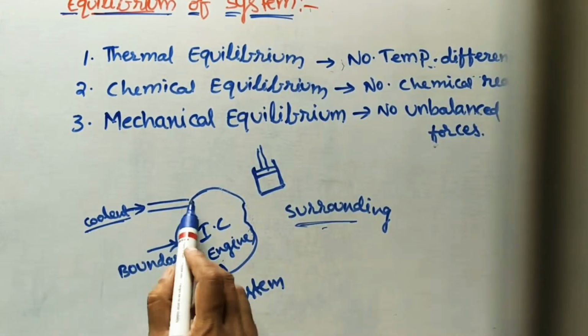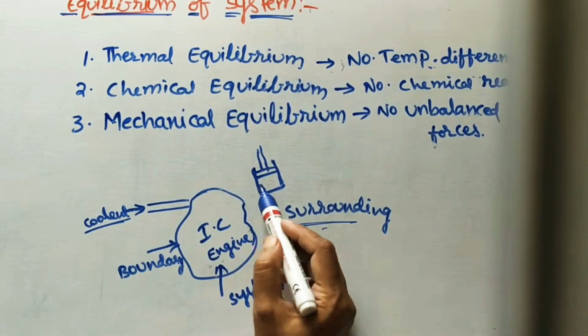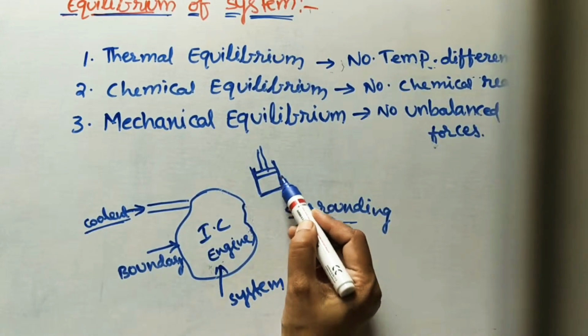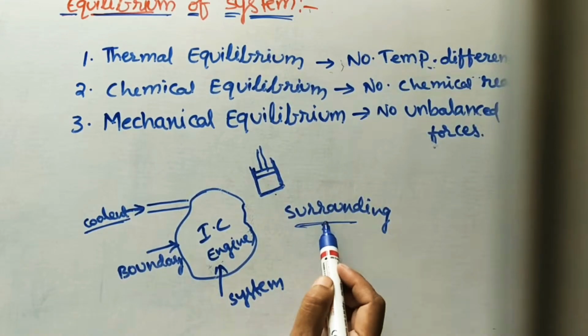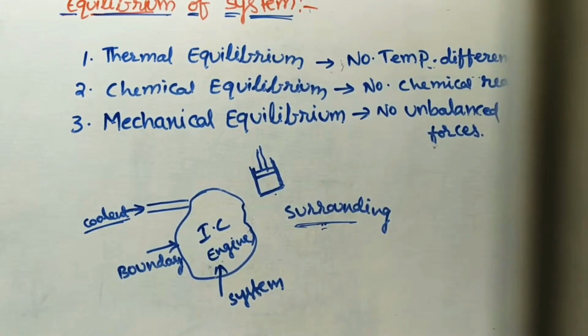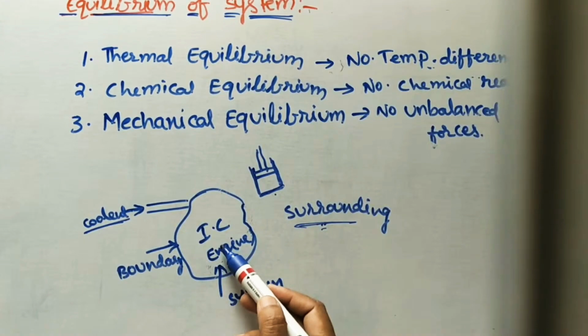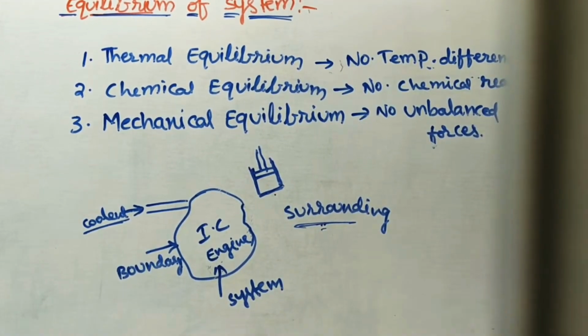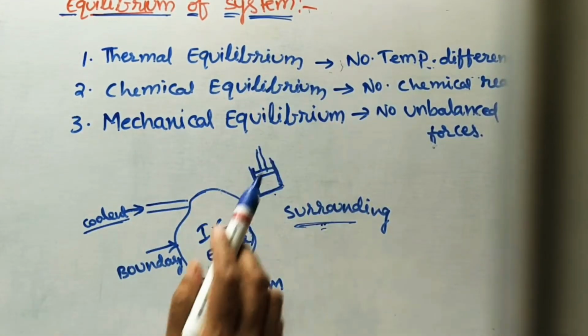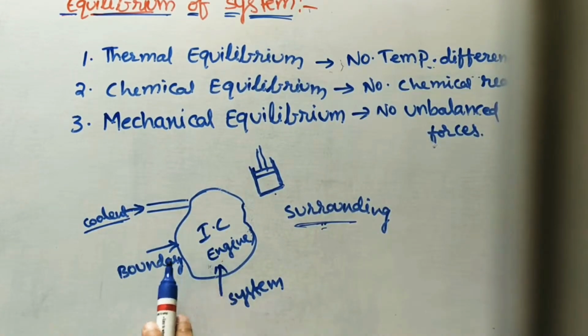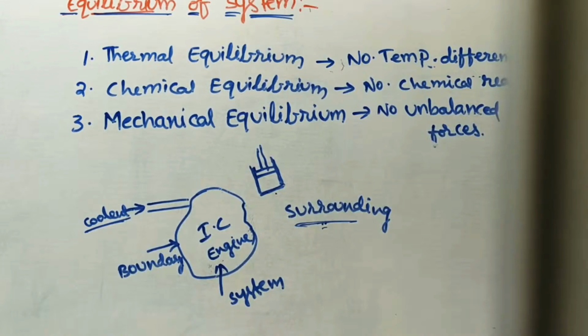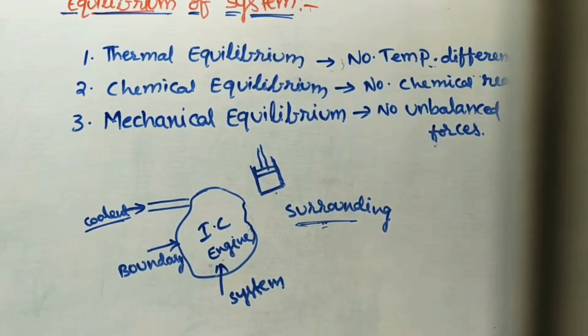We supply air or coolant to keep the cylinder at the same temperature as the surroundings, to keep the engine in equilibrium. The main aim is that it should have thermal equilibrium, whether engines, turbines or boilers.